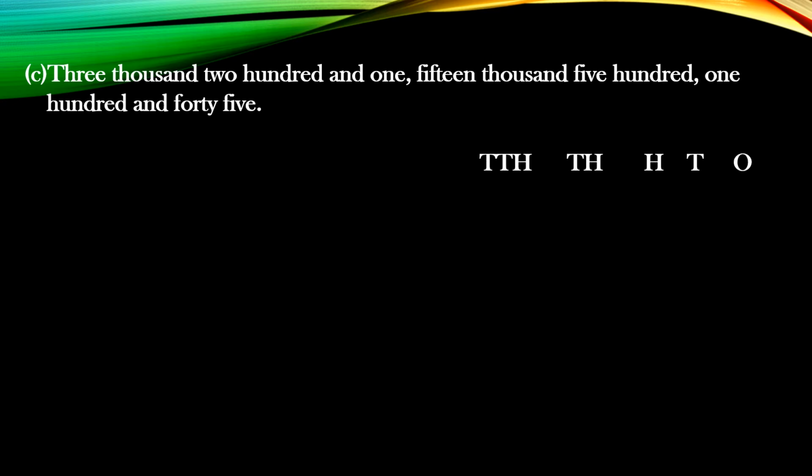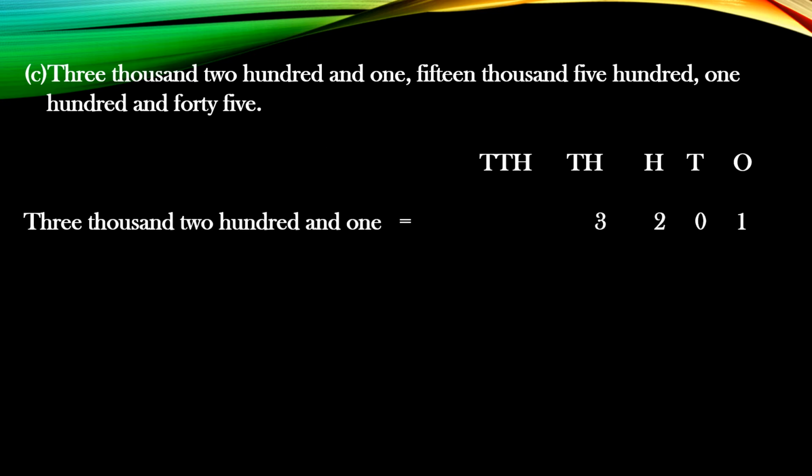Now how you're going to do? First write down the places: ones, tens, hundreds, thousands, 10,000, as there is no lakh here. Now first is 3,201. After that comma is there. Then you will write the next number. So first you write in figures 3,201. So 3 at thousand place, 2 at hundreds place, and 0, and then 1 at ones place.